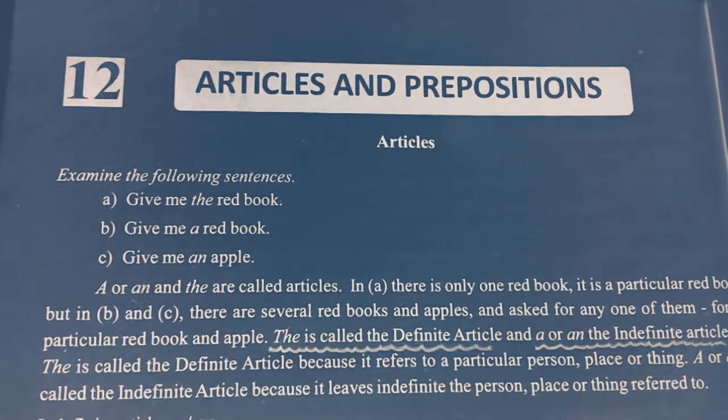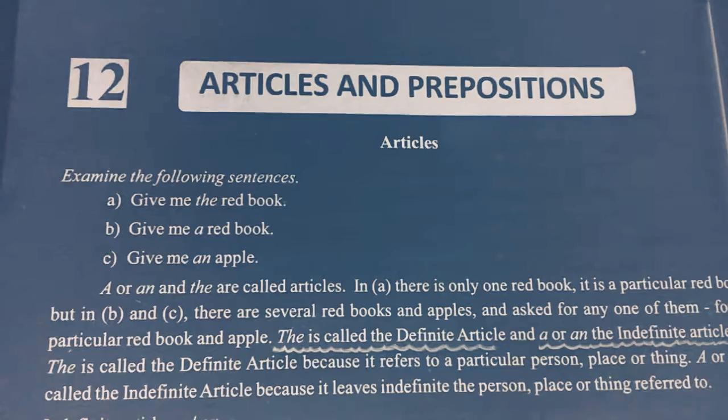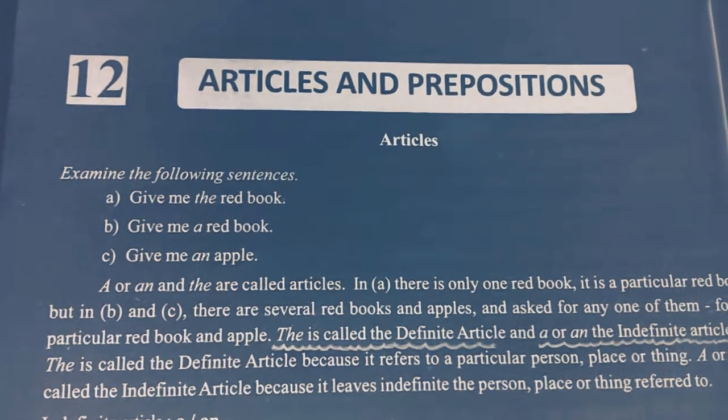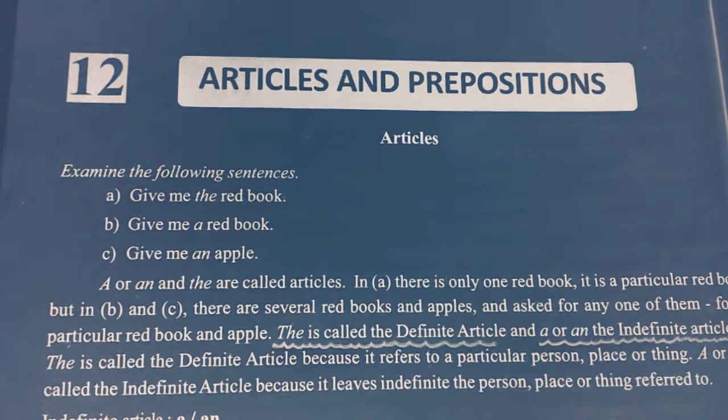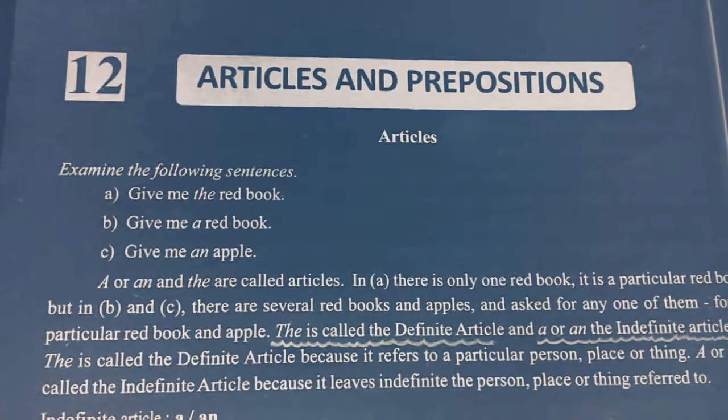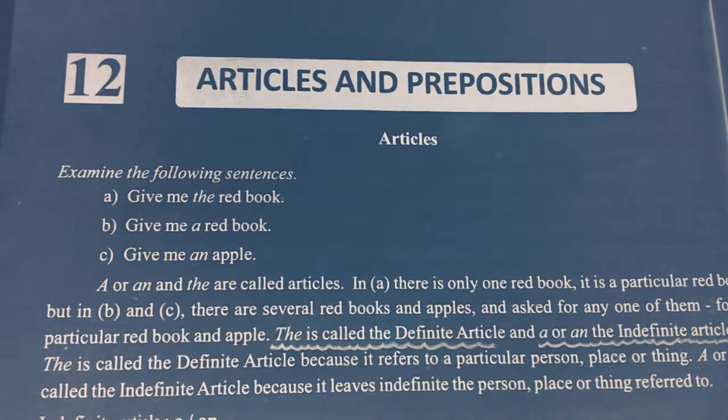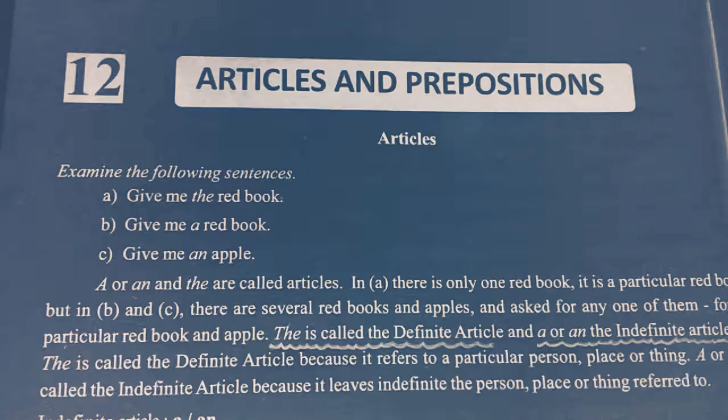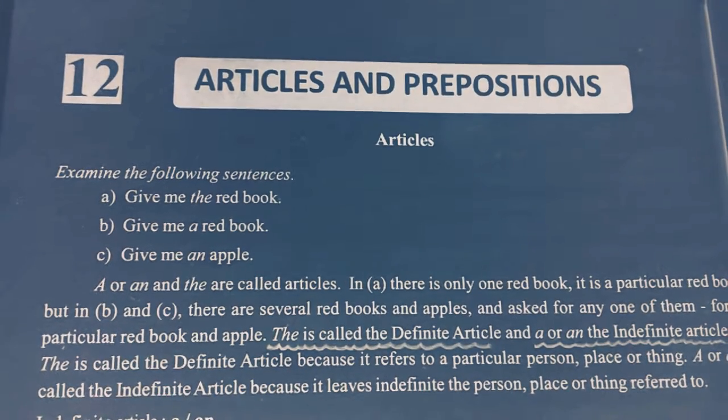So let us see about the articles. First, let us examine the following sentences. Give me the red book. Give me a red book. Give me an apple. Here the, a and an are articles.